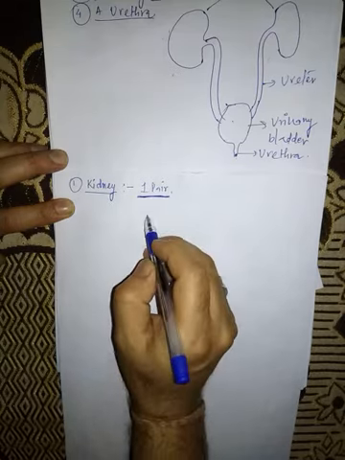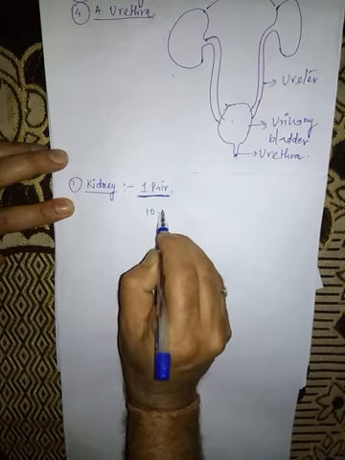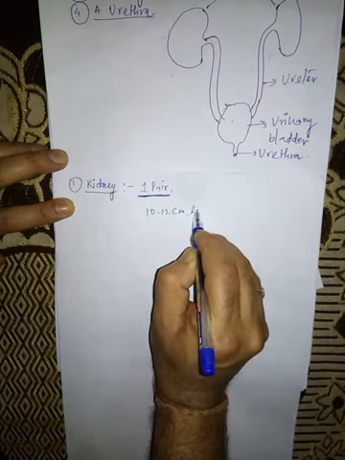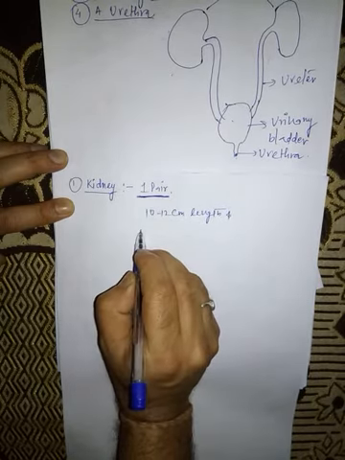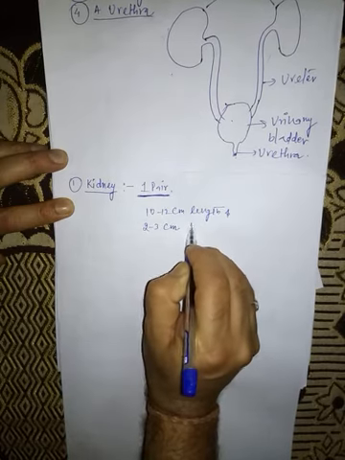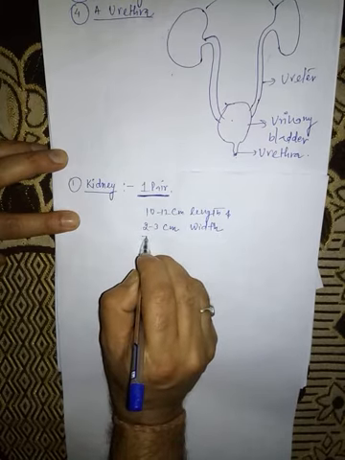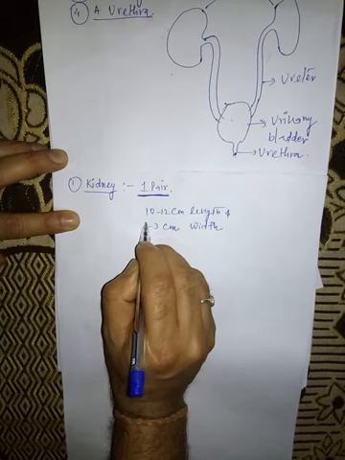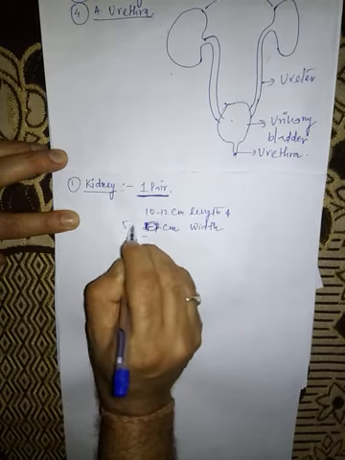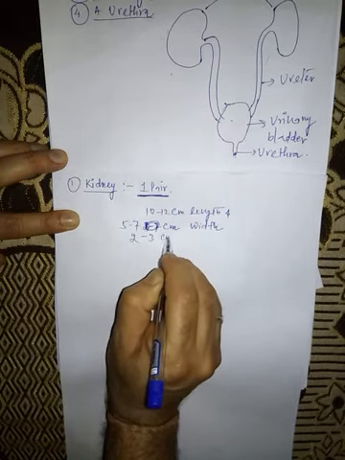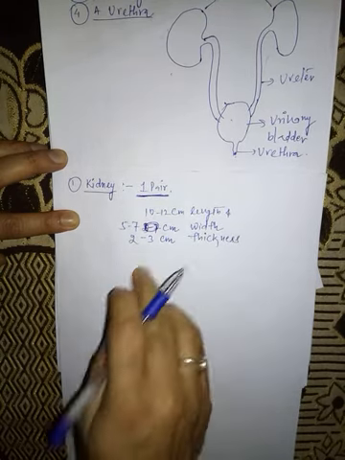The size of the kidney in a human adult is 10 to 12 centimeter in length, 5 to 7 centimeter in width and 2 to 3 centimeter in thickness, right?